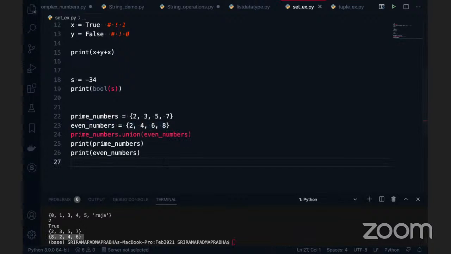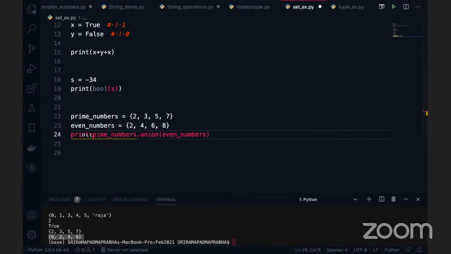Coming to the point here, when we have the prime numbers dot union function, and I am trying to print data which is the same only. Now, if I print this data, what does union mean? Union means it will add, right? Both, you can see 2, 3, 4, 5, 6, 7.